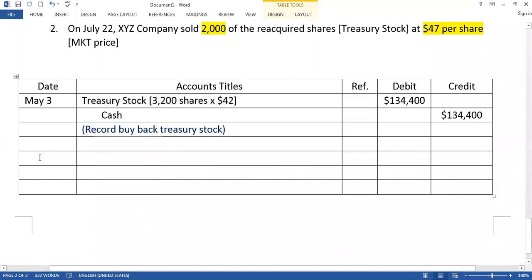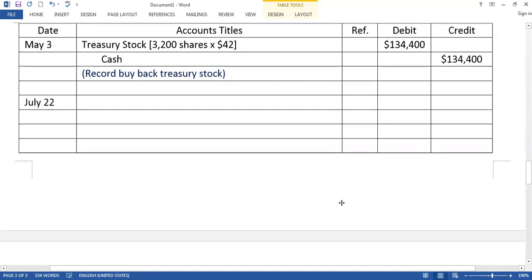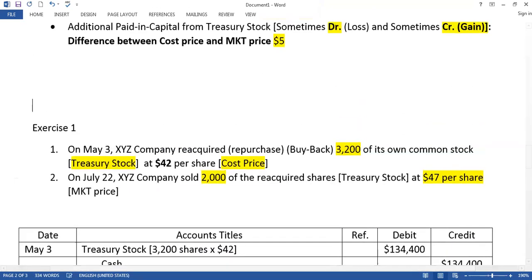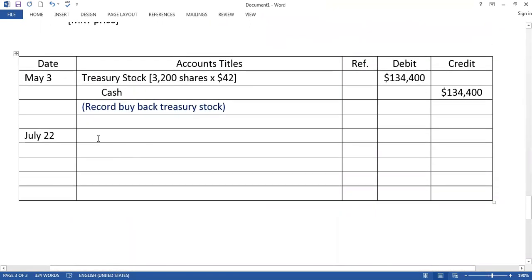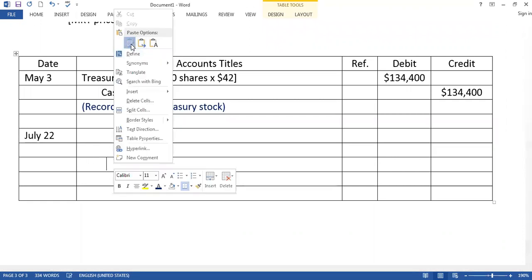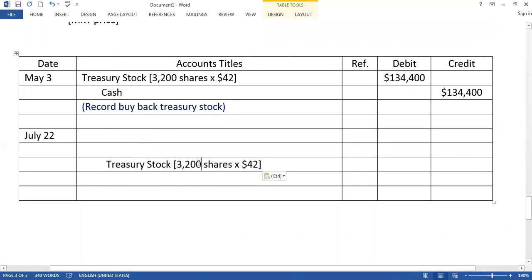This is July 22nd, and at that day we sell our treasury stock. So treasury stock credit. And we sell how many shares? We sell 2,000 shares.